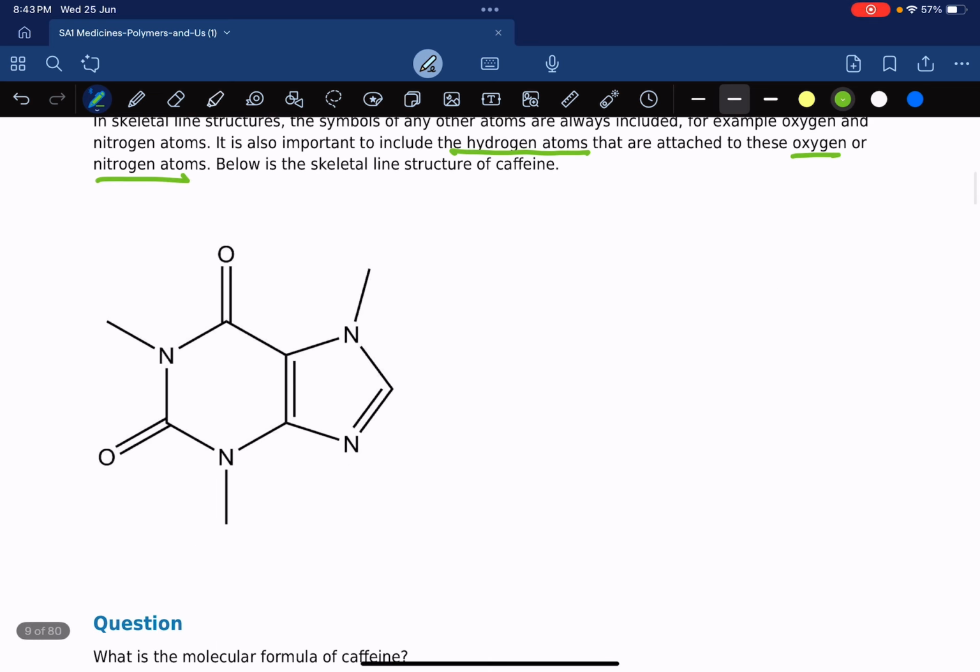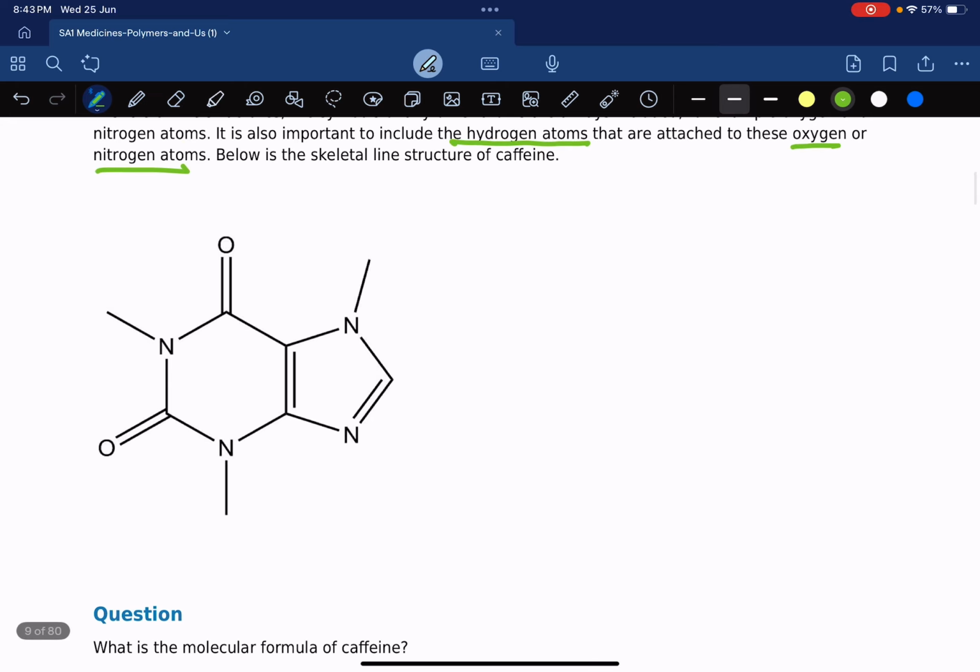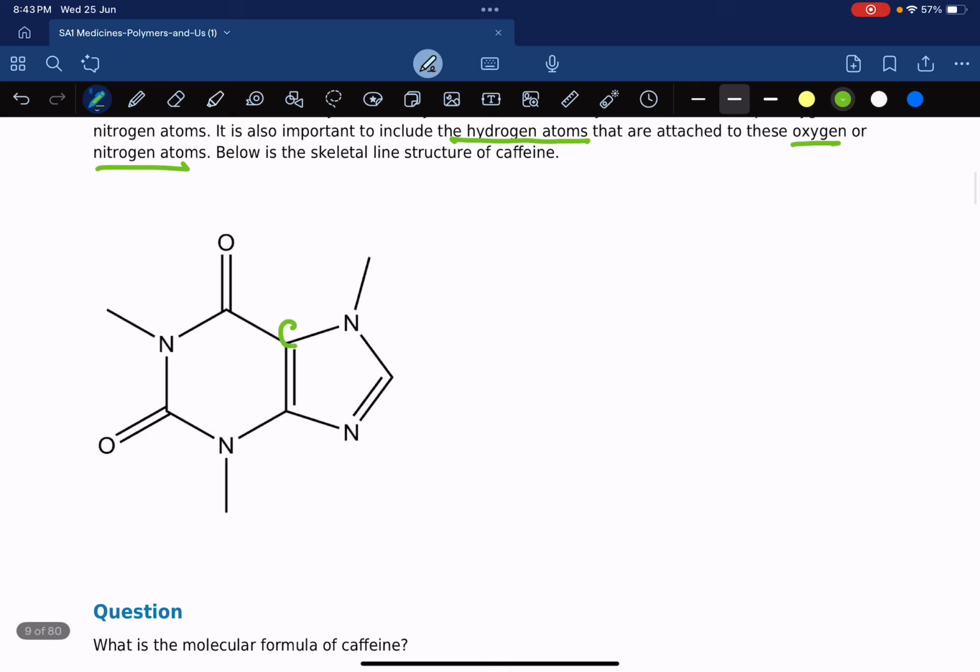All right, so like for example in this case, you can see they are showing you all the nitrogens and oxygens, but they didn't show you the carbon. So there's a carbon over here, there's a carbon over here, there's a carbon over here. At the end here there's going to be a carbon, there's a carbon at the end here, there's a carbon at the end here. Right, at the end of everything there's a carbon, and we got to make sure that the carbon is having 4 bonds.